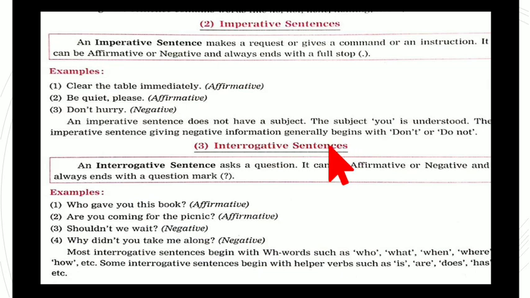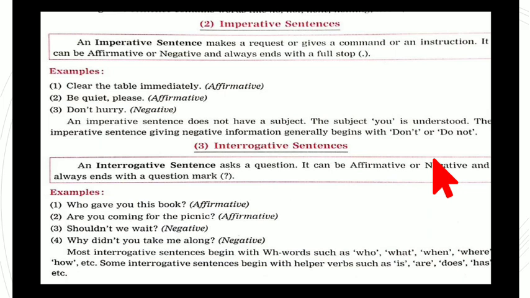Here, what they are trying to tell is that in an imperative sentence, whenever we give a command or some instruction, it is understood that I am instructing you. So here, the subject you is understood. And the imperative sentence giving negative information generally begins with don't or do not.